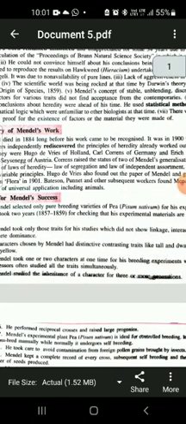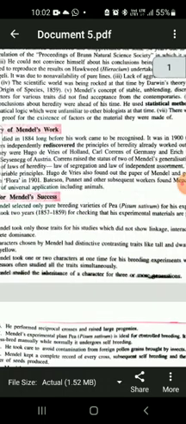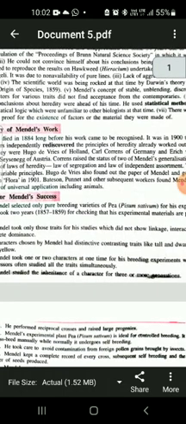The explanation given by Mendel was that the F1 progeny, which were 100% tall, had the alleles, that is, the factors present in the tall plant and dwarf plant, and both the factors for the height of the plant, the tall factor and the dwarf factor, came into the progeny of the F1 generation.